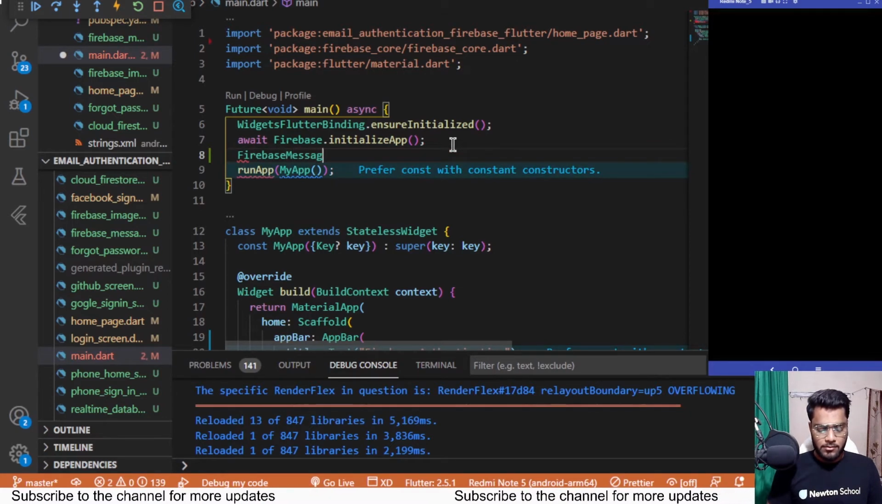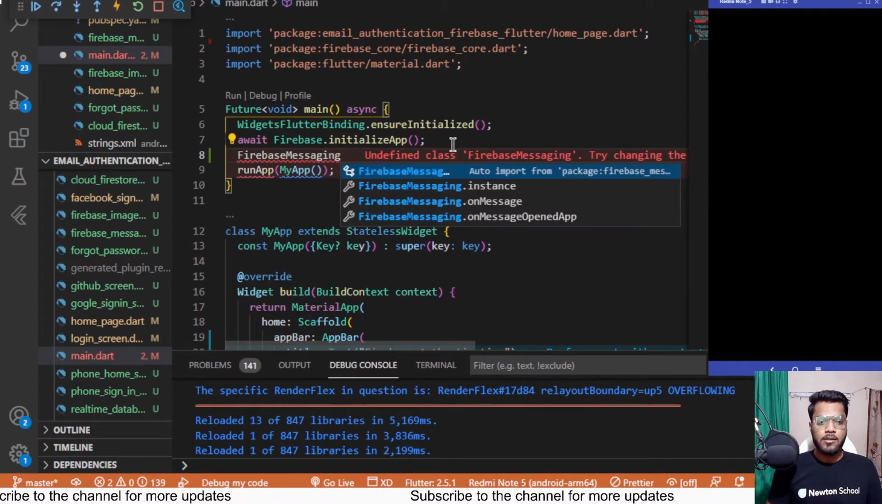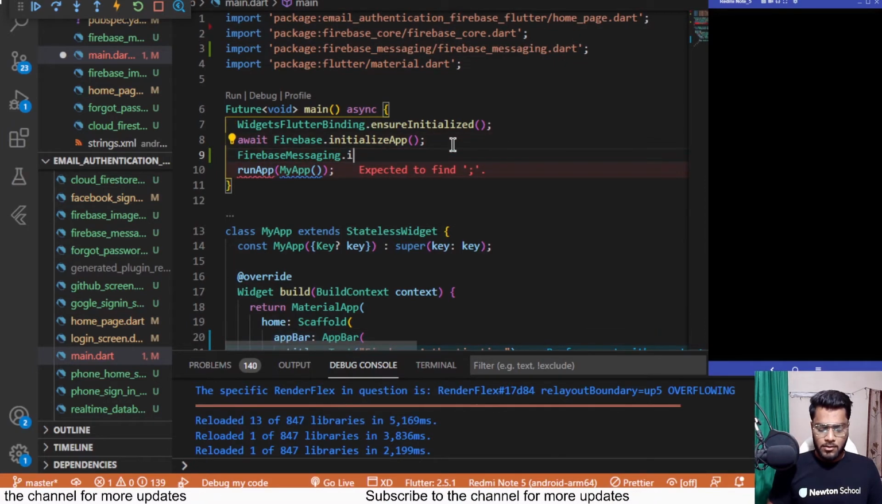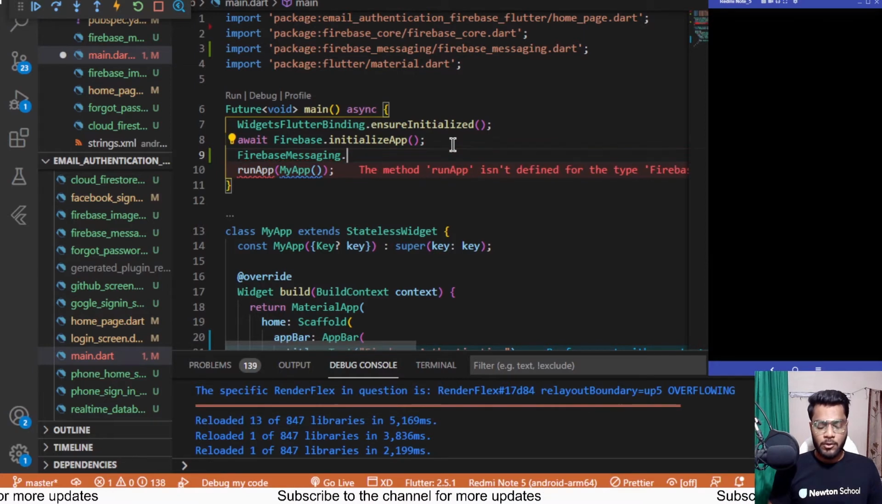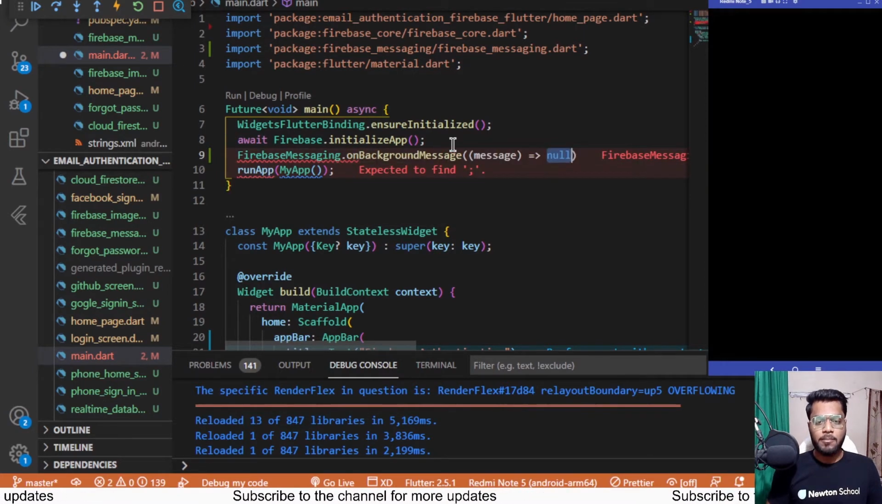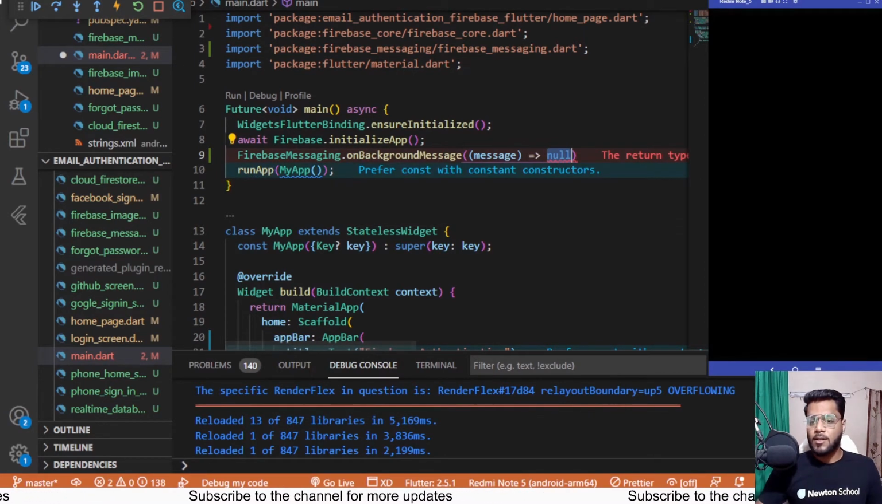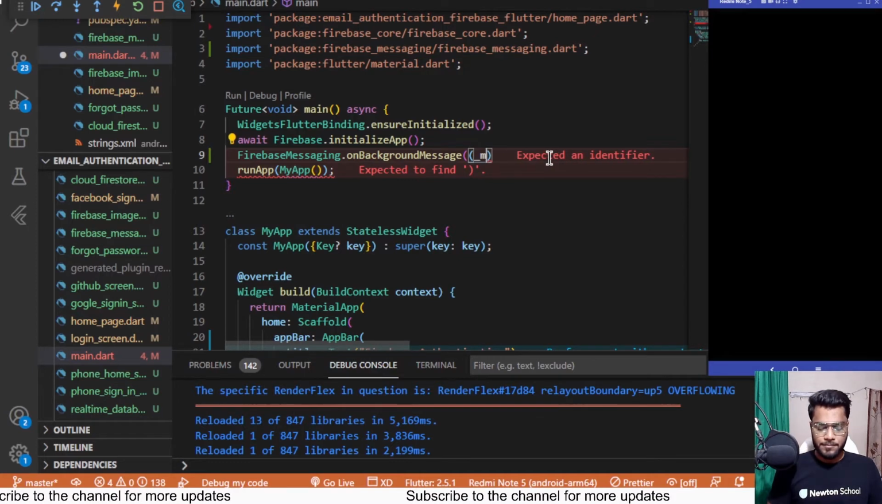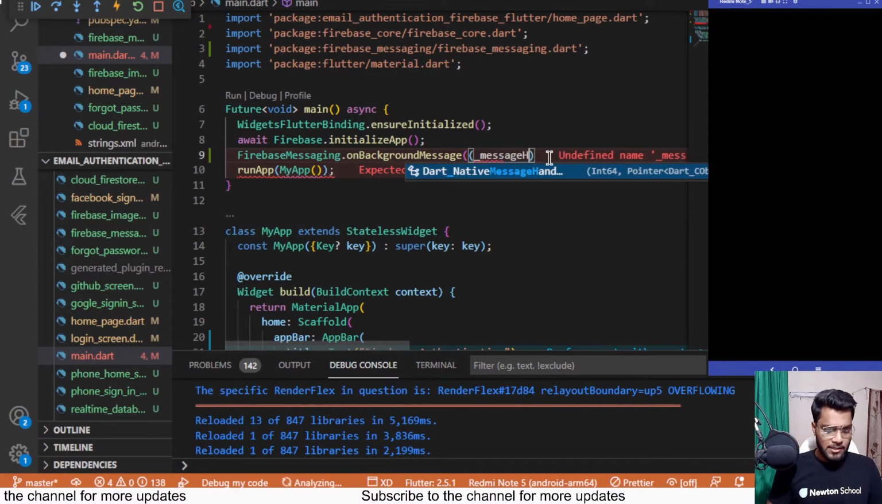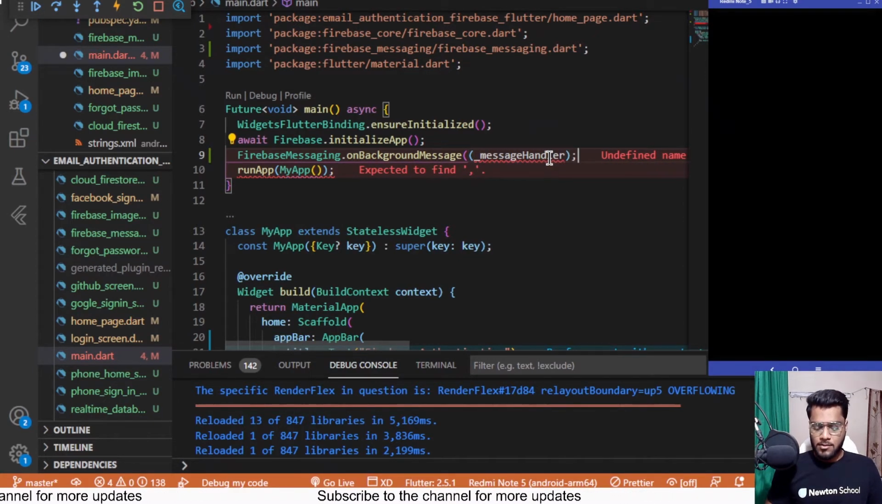So Firebase messaging dot instance, oh no, I don't need to add the instance, I need to add on background message. So when we are getting a background message, what we can do is, rather than passing a message, I can add a handler for the message. So underscore message handler,